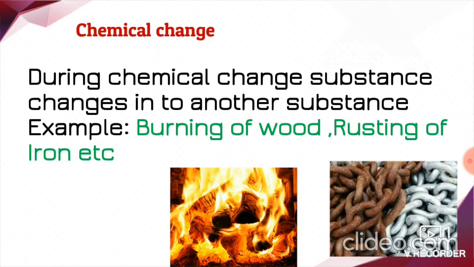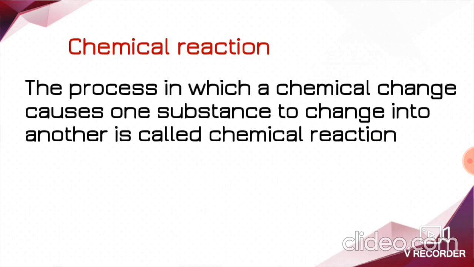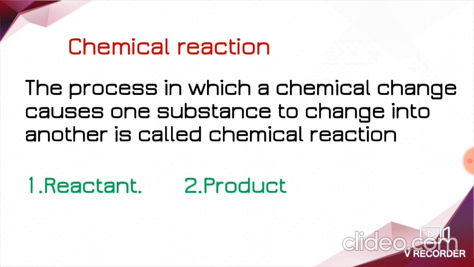Children, the process of burning of wood in air, converting it into ash and carbon dioxide, this is what we call chemical reaction. Yes. What is chemical reaction? The process in which a chemical change causes one substance to change into another is called chemical reaction. In chemical reaction, you need to remember two important terms, that is reactant and product. What is reactant? Substances which undergo chemical change in a reaction are called reactants.